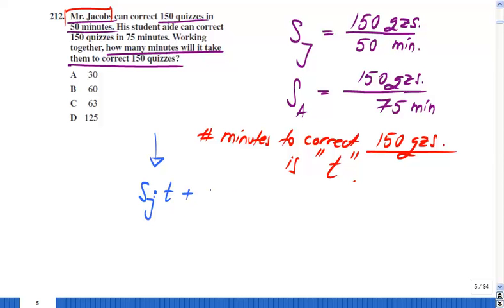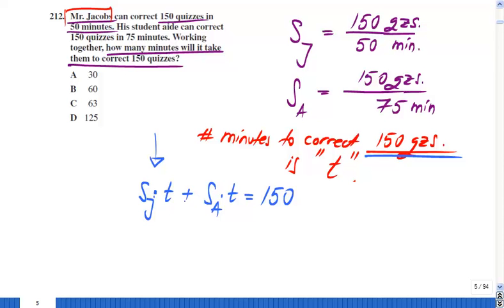To this one, I should add the amount of quizzes that his aide will correct in the same time, right? They're working together, so in the same amount of time, each one will correct a number of quizzes, but their numbers added should give us what? 150. Okay?